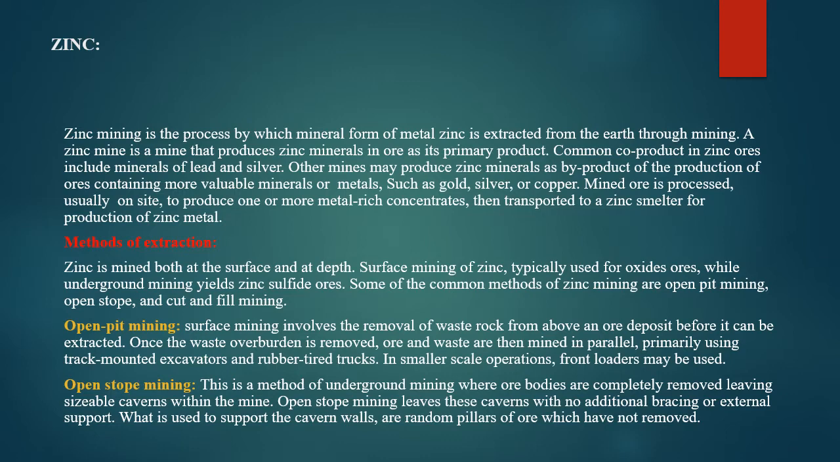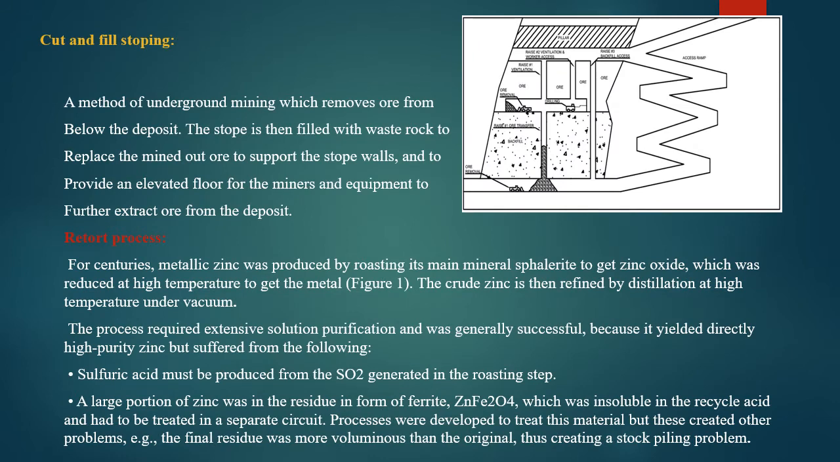There are various methods of zinc mining. It is mined both at the surface and at depth. Surface mining is typically used for oxide ores, and deep mining is typically used for sulfide ores. There are open pit mining and open stope mining. Open pit mining is surface mining, and open stope mining is underground mining. As well, there is another one, cut and fill stoping. It also includes underground mining, but the stope is then filled with waste rock to replace the mined ore.